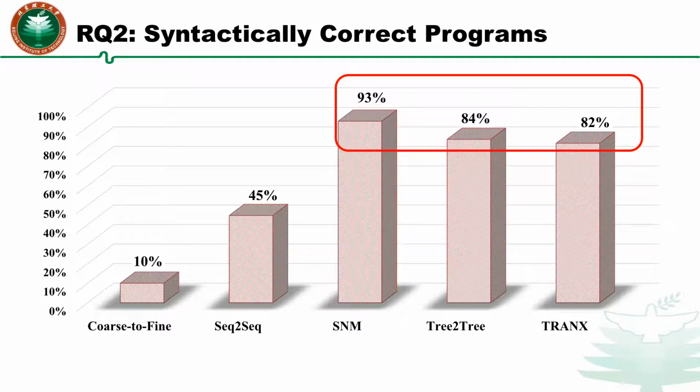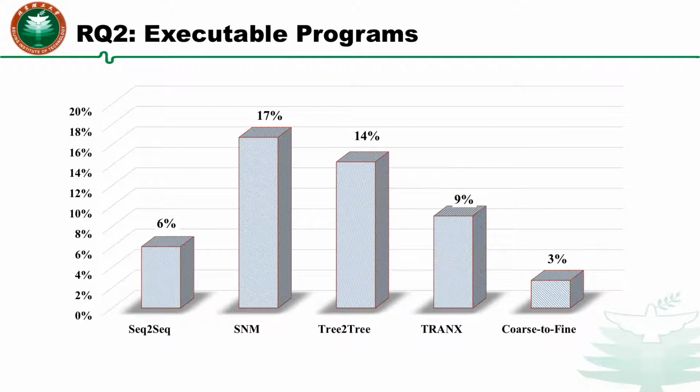From this table, we first observe that most of the programs generated by AST-based approaches, such as SNM, tree-to-tree, and TRANX, perform better than other approaches on syntactic checking. The second observation is that only a small part of the generated programs could be executed without exceptions. The lowest execution success rate is only 3%.